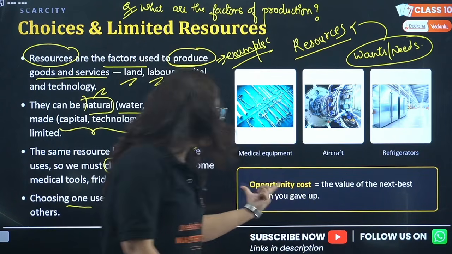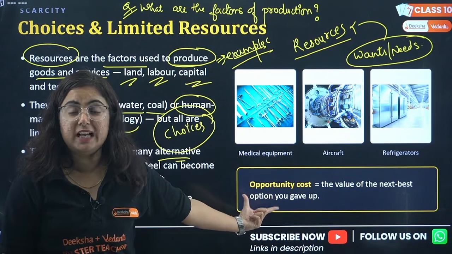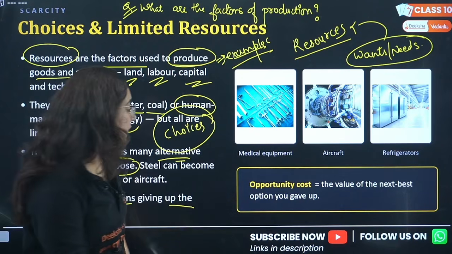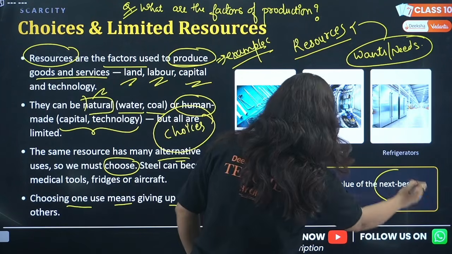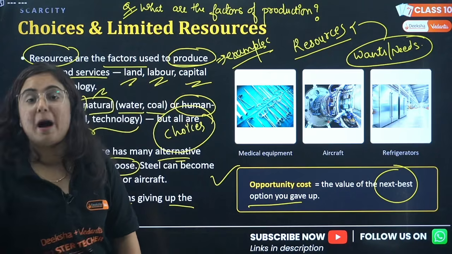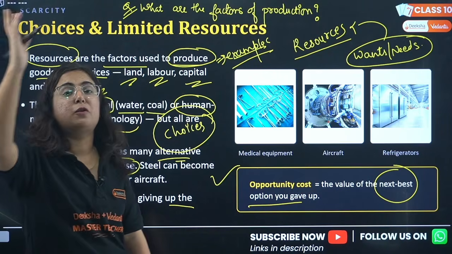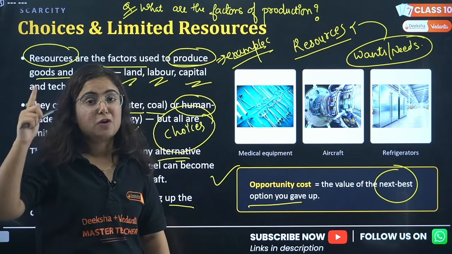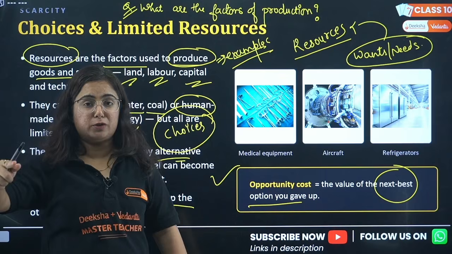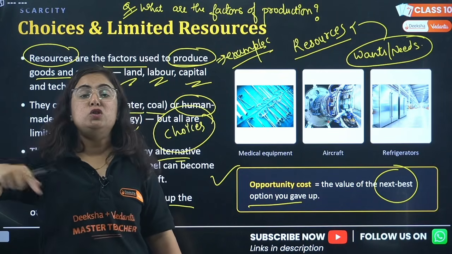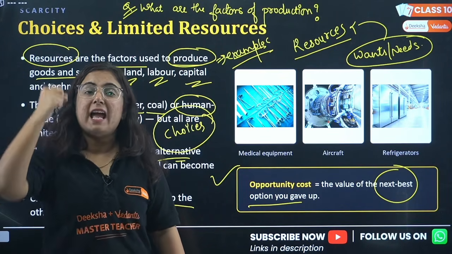And that is known as opportunity cost. Right? That is known as what? Opportunity cost, the value of the next best option you gave up. Why did you give it up? Because of your economic choices, because of your budget, because it was not affordable, or because it was not according to your expectations.